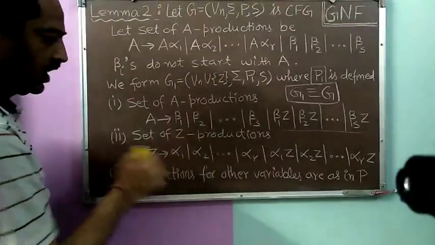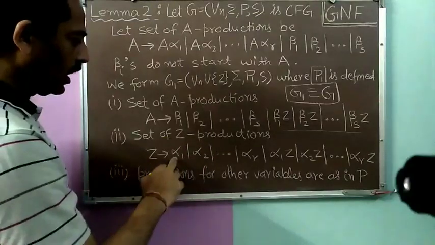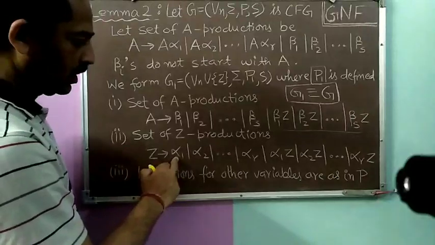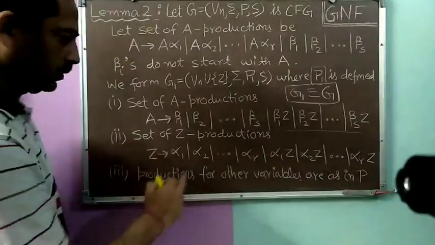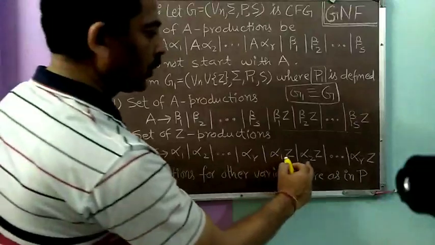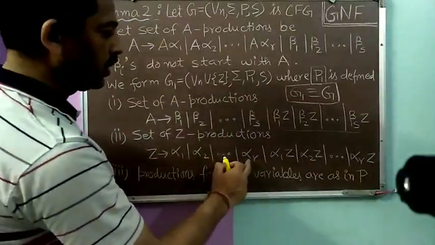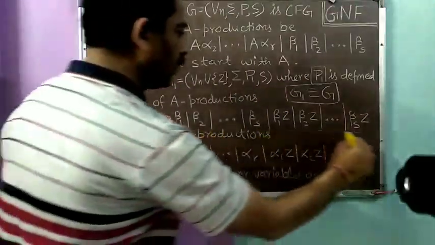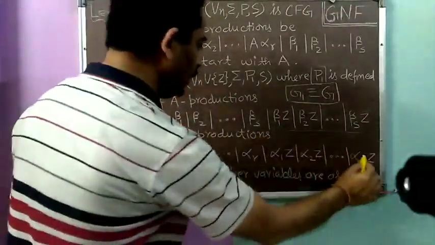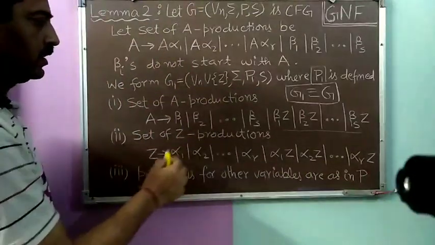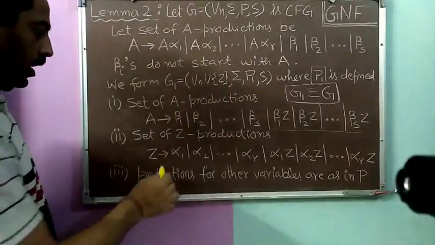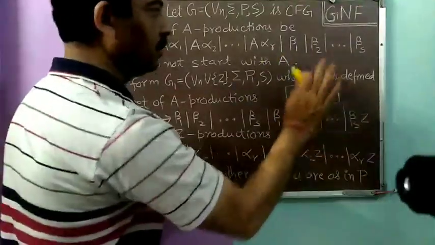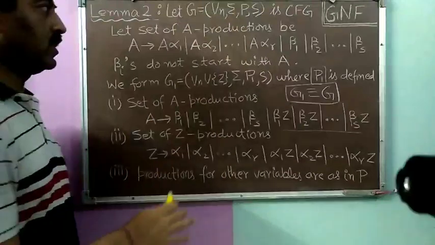And if alpha 1 is a Z production, then we will also add alpha 1 Z as a production of Z. Alpha 2 is here, so alpha 2 Z will also be here, and so on. If alpha R is here, alpha R Z is also here. In this manner, we will form the productions of the newly added variable Z in P1. And the third part is that productions for all other variables are as in P, meaning all other variables will remain the same.